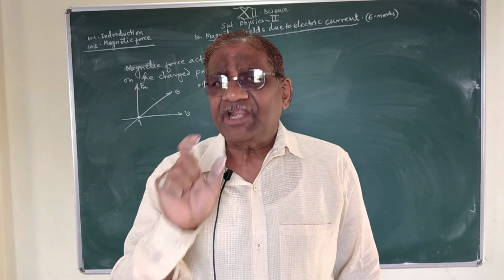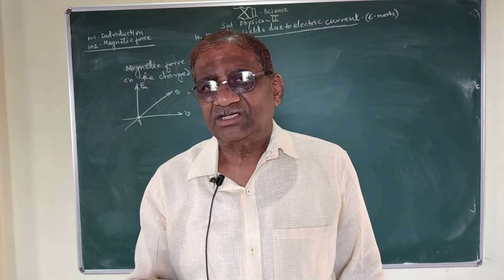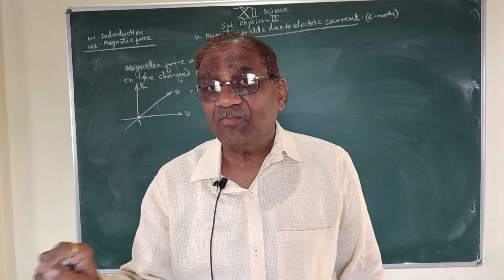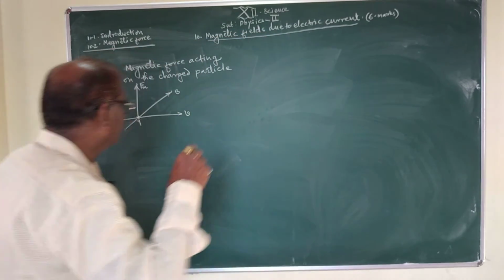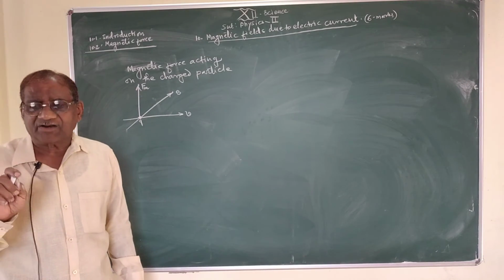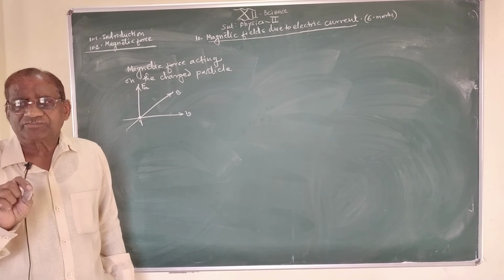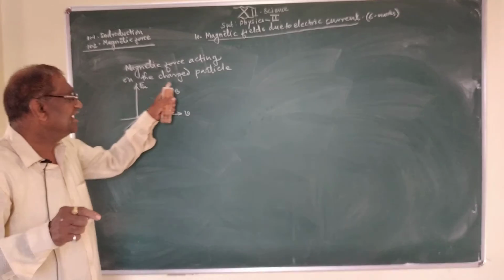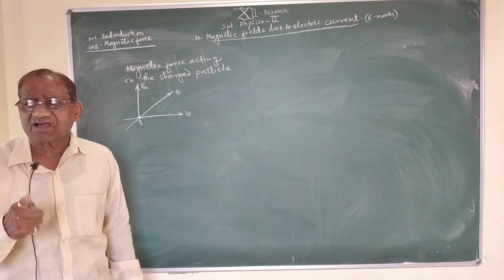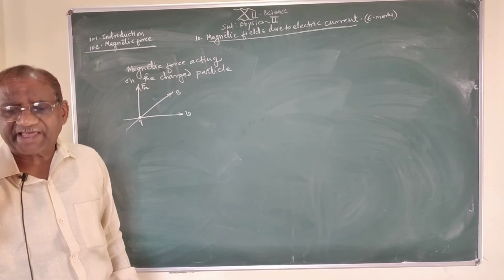The direction of drift velocity of the electron is always opposite to the direction of conventional current. So as the electron of the conductor moves with velocity v through a magnetic field of induction B, this electron is acted upon by a magnetic force.